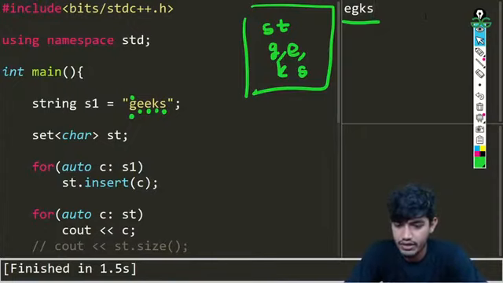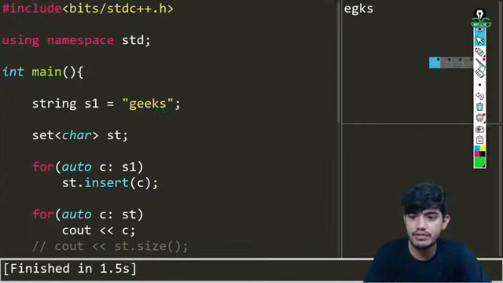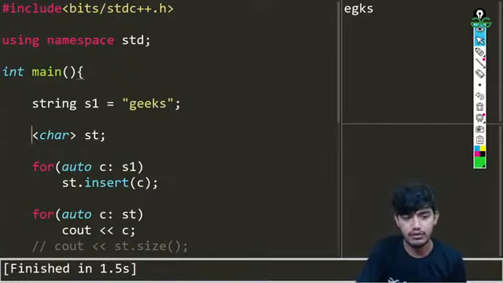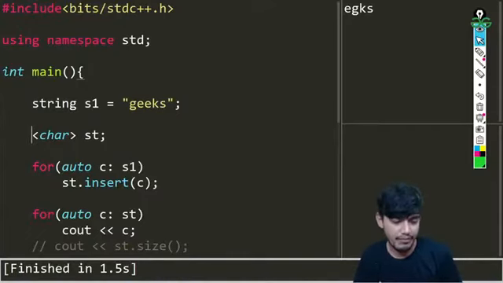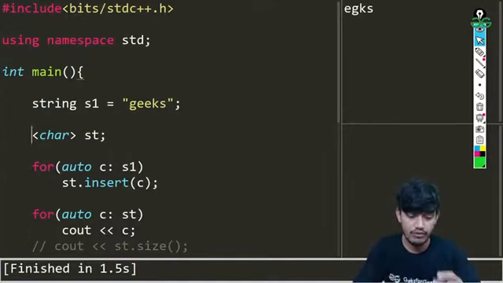There can be other ways of doing the same task, and we'll be talking about that. Let me show you one way in which you can use map. Then we'll be using unordered map also. Unordered map basically uses hashing. It is more efficient than using map. If you're not concerned about the order, we can always use unordered map.